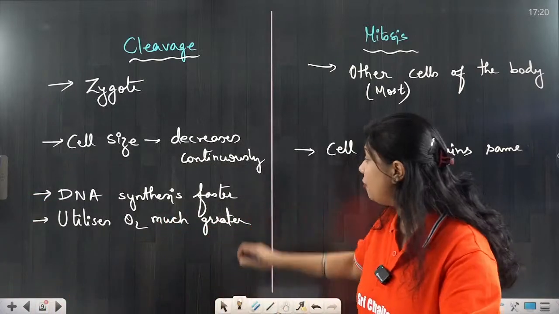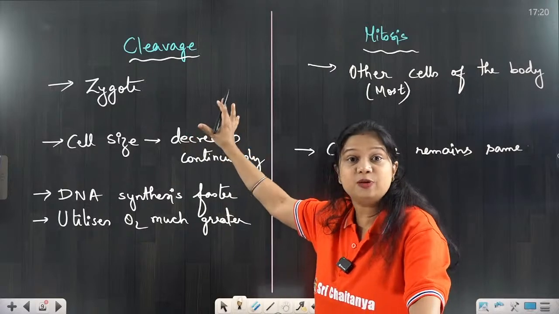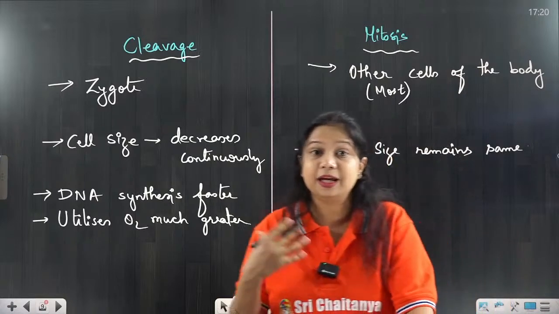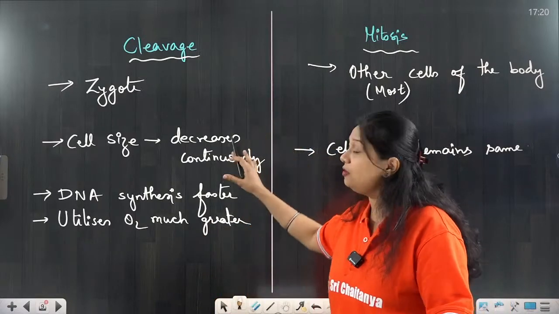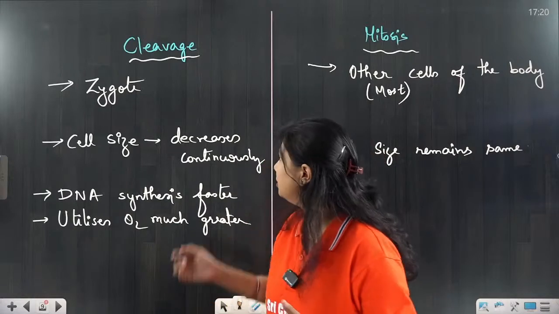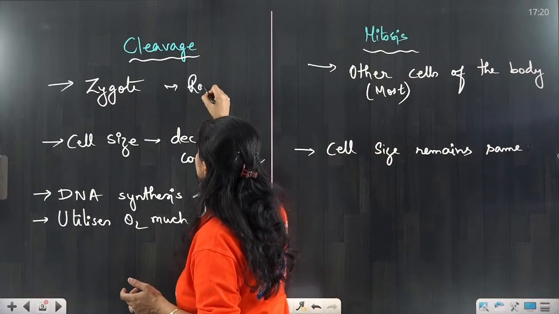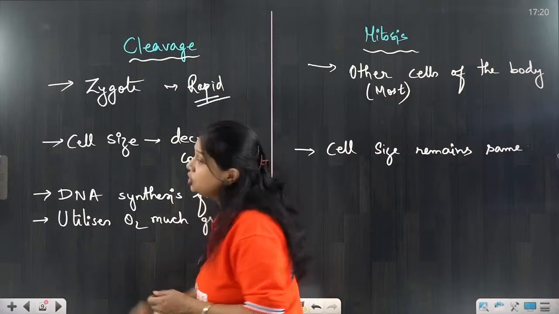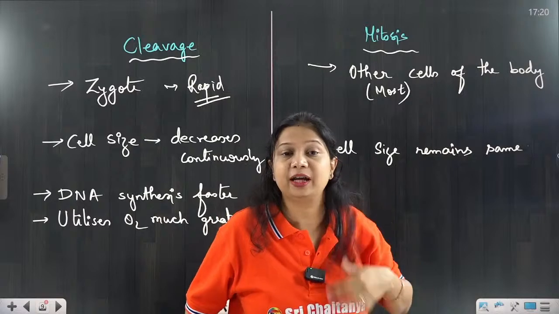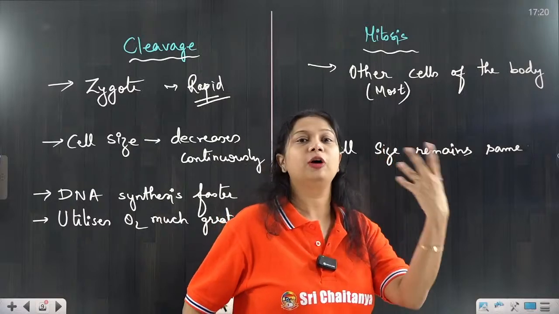The amount of oxygen utilized by the cleavage division is much higher, and DNA synthesis is much higher because the cell division is extremely rapid. This cell division is a little slow, so it has sufficient time to utilize the oxygen to form the DNA,